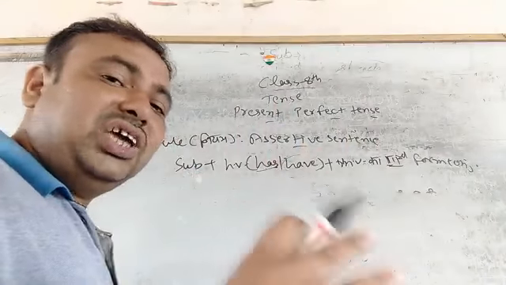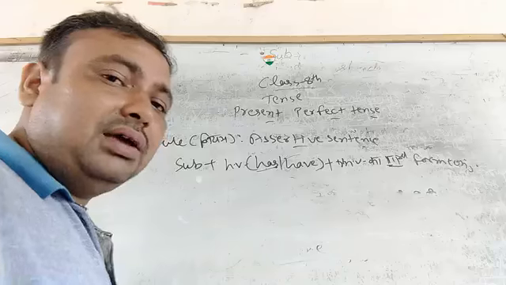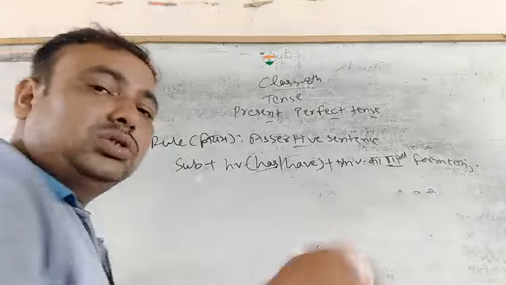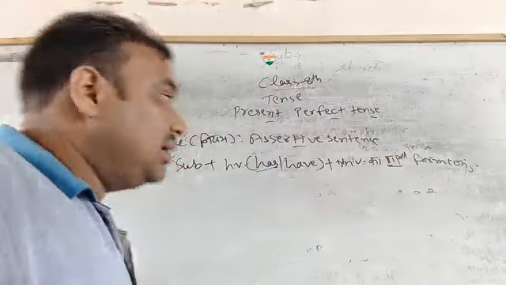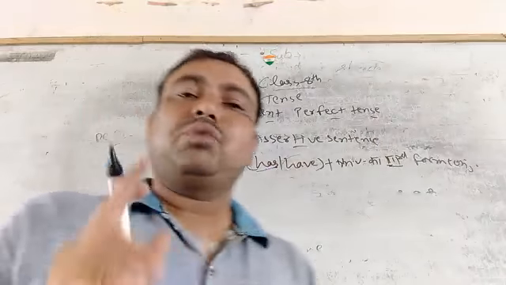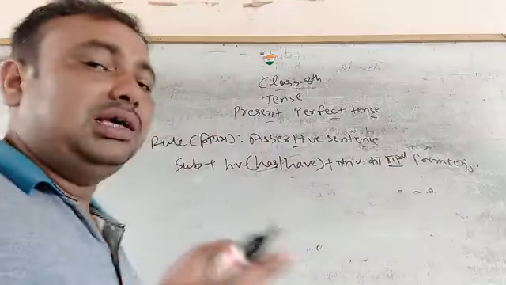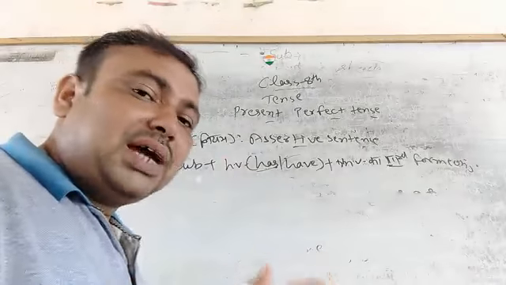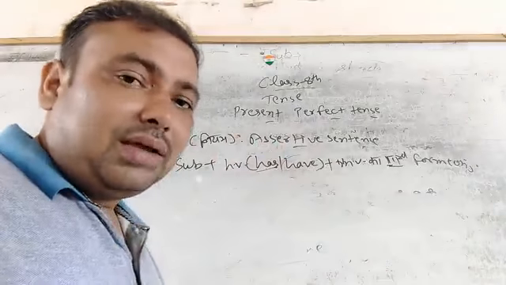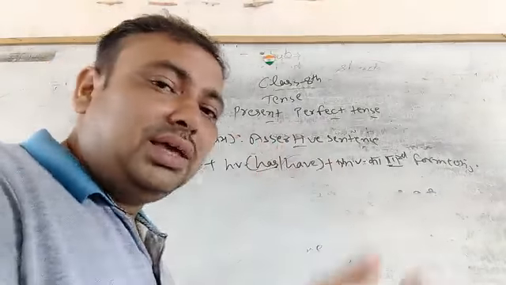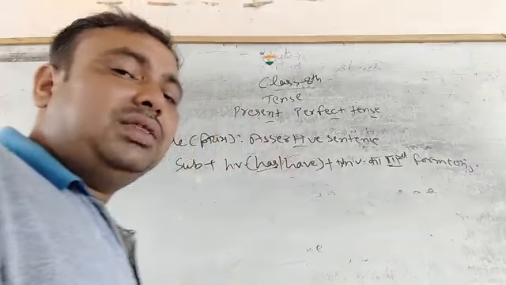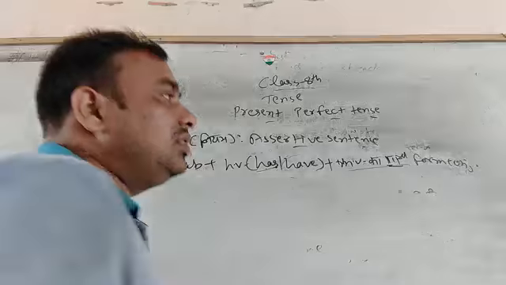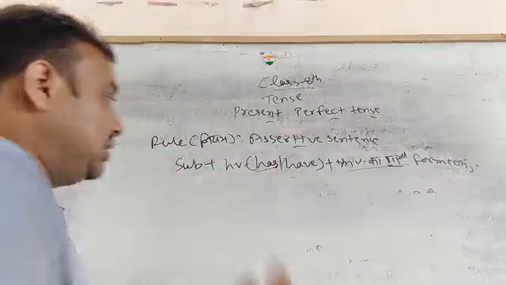So if he, she, it, any naming word is given, it is said to be a singular subject and has we use with the singular subject. But if I, we, you, they is given, it is said to be a plural subject and have is a plural verb, so have we use with the plural subject. Then thereafter the third form of the main verb and then object.